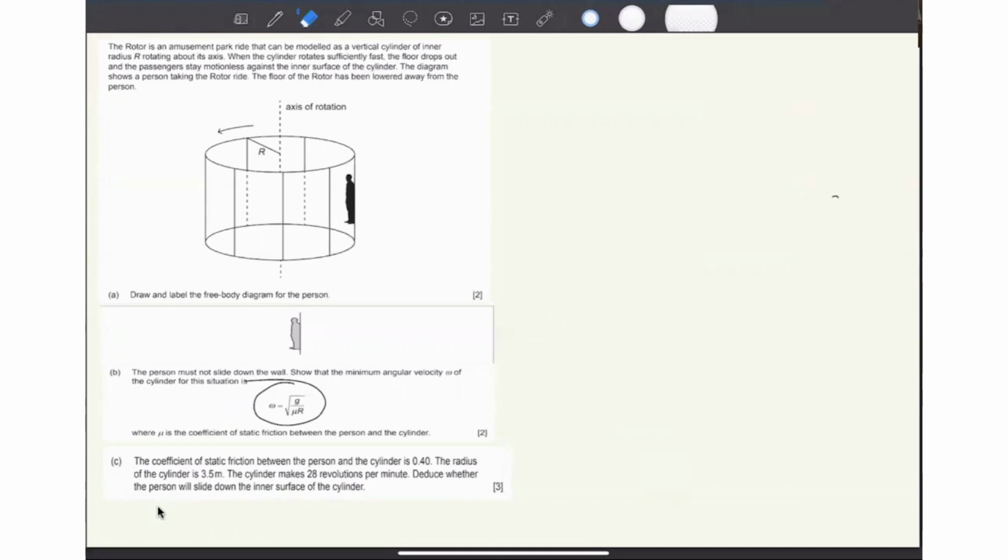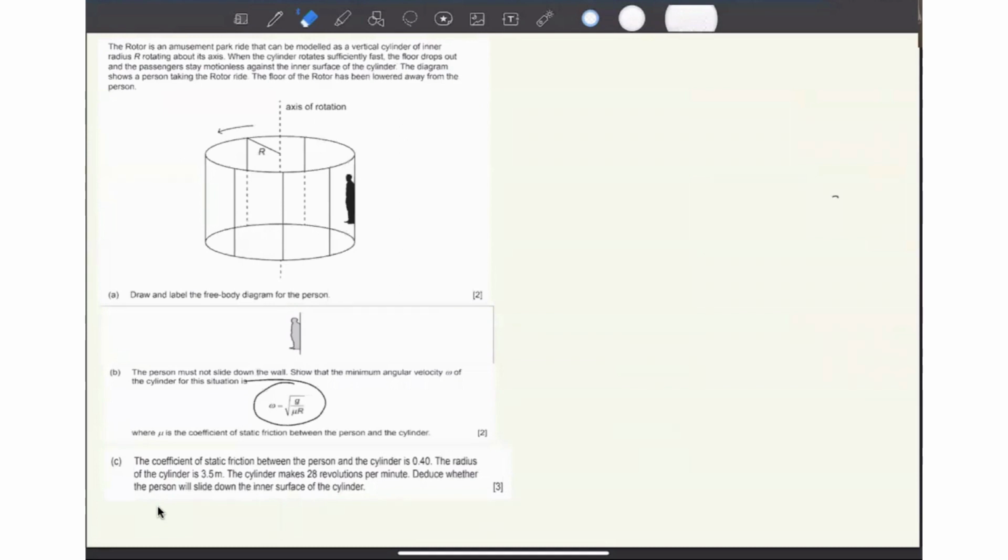And this person is moving in a horizontal circle like this. It's just going horizontally in this circle. So this is kind of a ride. Some of you might have ridden it, or some of you might have seen it. So what is happening? The person is standing against the wall, and the centripetal force is helping the person to stand still. There is no belt on the person in this situation.